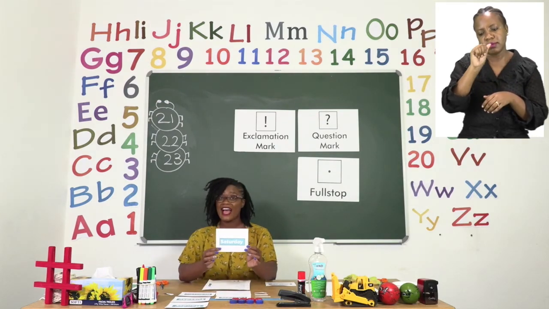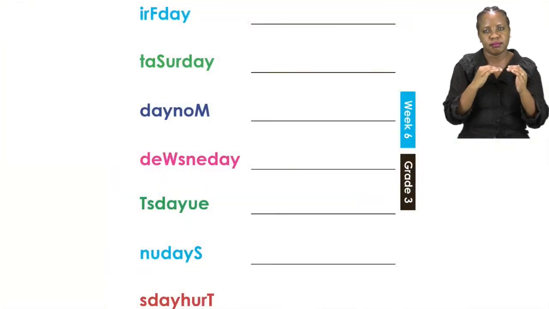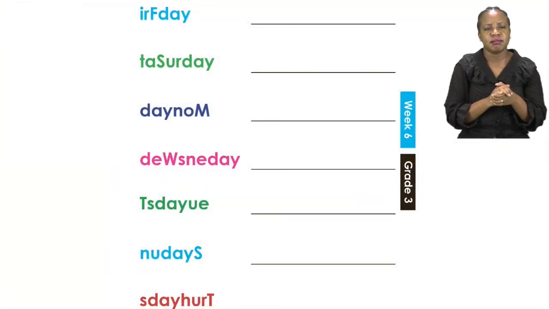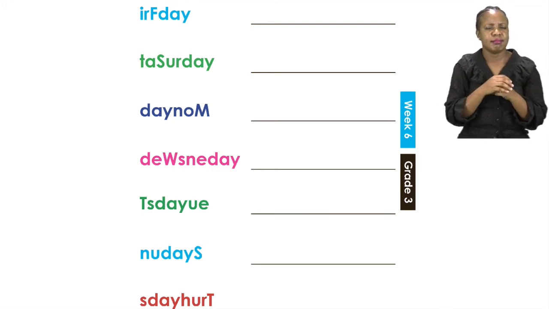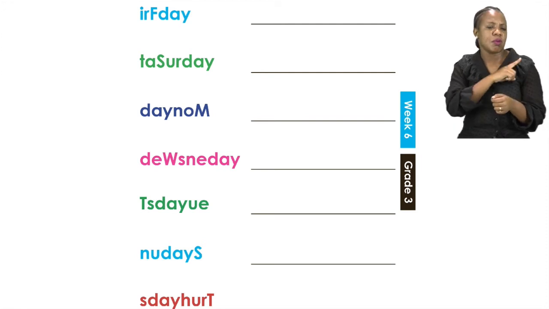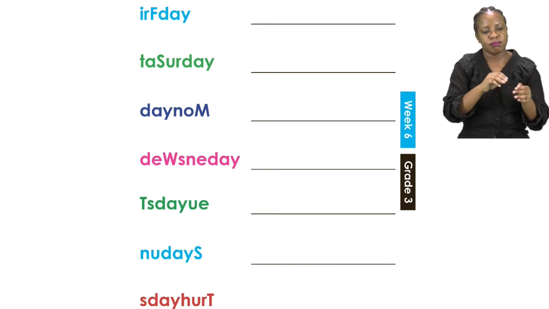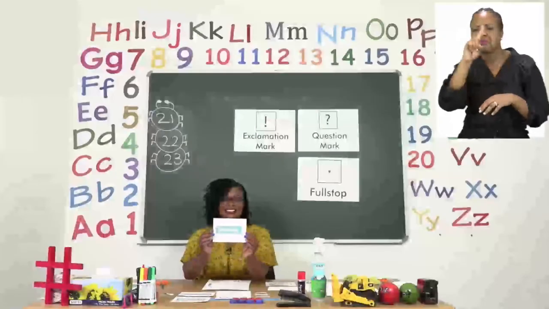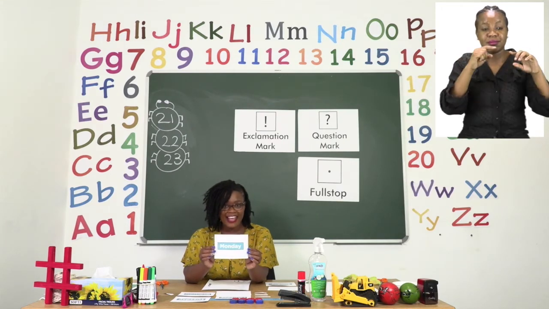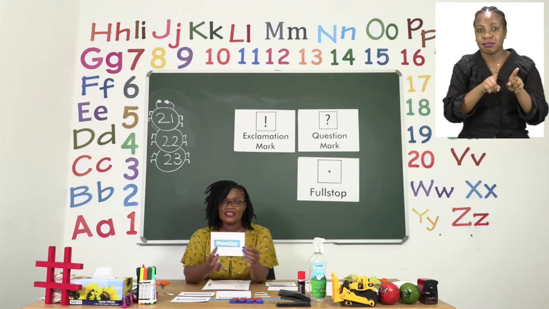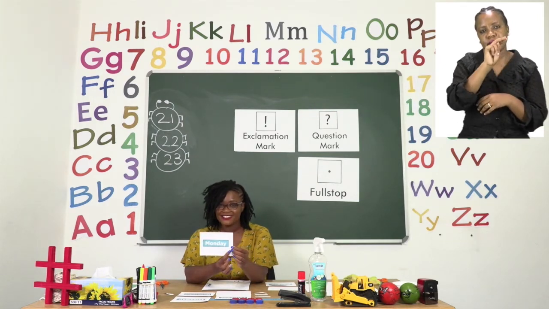Let's now look at the other ones. The next day that we can see is the day that starts with a capital letter M. Oh, that one is very easy, boys and girls, because we only have one day of the week that starts with the letter M. And that day is Monday. May you please write the word Monday. It starts with a capital letter M. Monday. Well done.